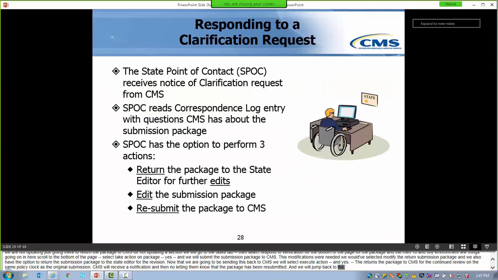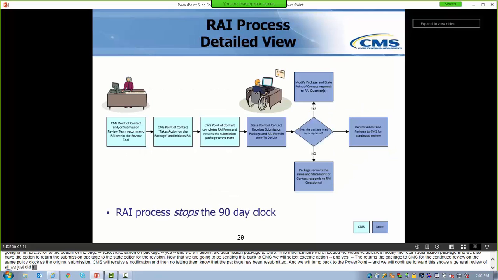This shows a general review of what we just did in the system. Like some of the previous slides, this is included for your future reference. And next we're going to review what to expect during the RAI process, which is similar to the clarification process but slightly different. And again, if you look at the key, there's some different coloring going on. The left side of this flowchart is for CMS actions and the right side is for state actions.